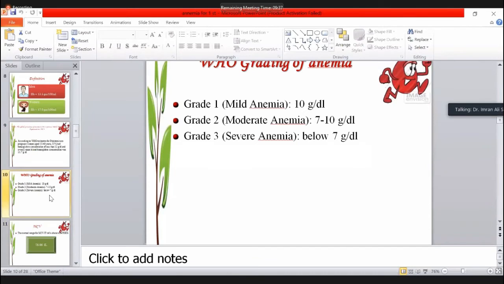So look at the WHO classification of the grading of anemia. Grade 1 is the milder one, when hemoglobin is about 10 to 12. Grade 2 is when anemia is about 7 to 10, and grade 3 is the severe anemia, less than 7 gram. Could you identify the clinical features for mild, moderate, and severe anemia? Anyone?